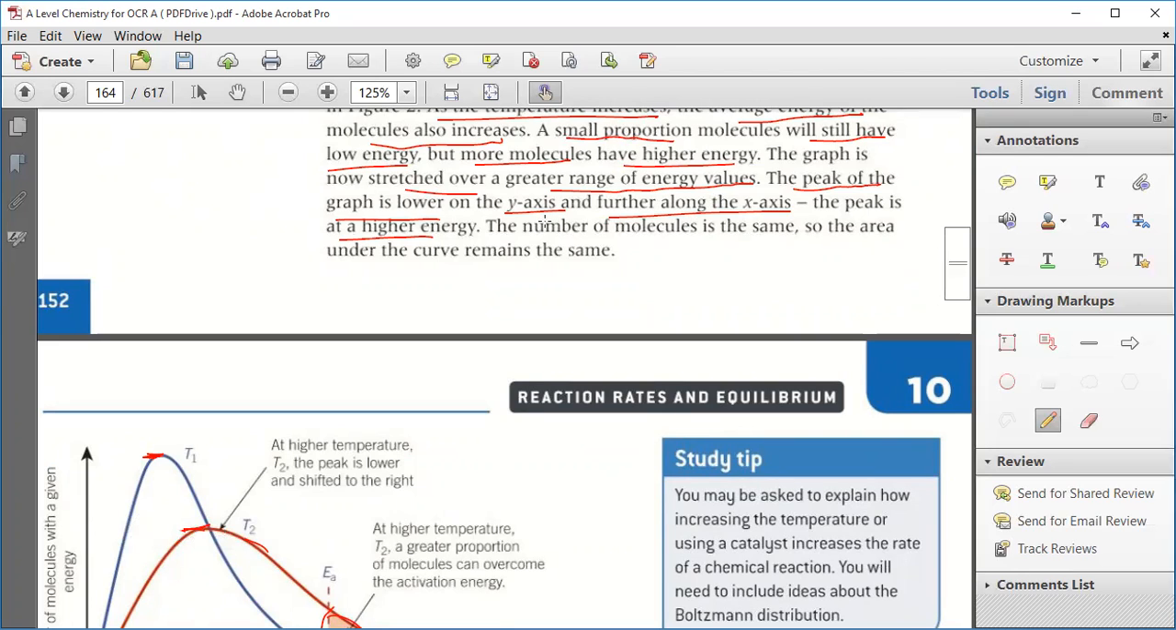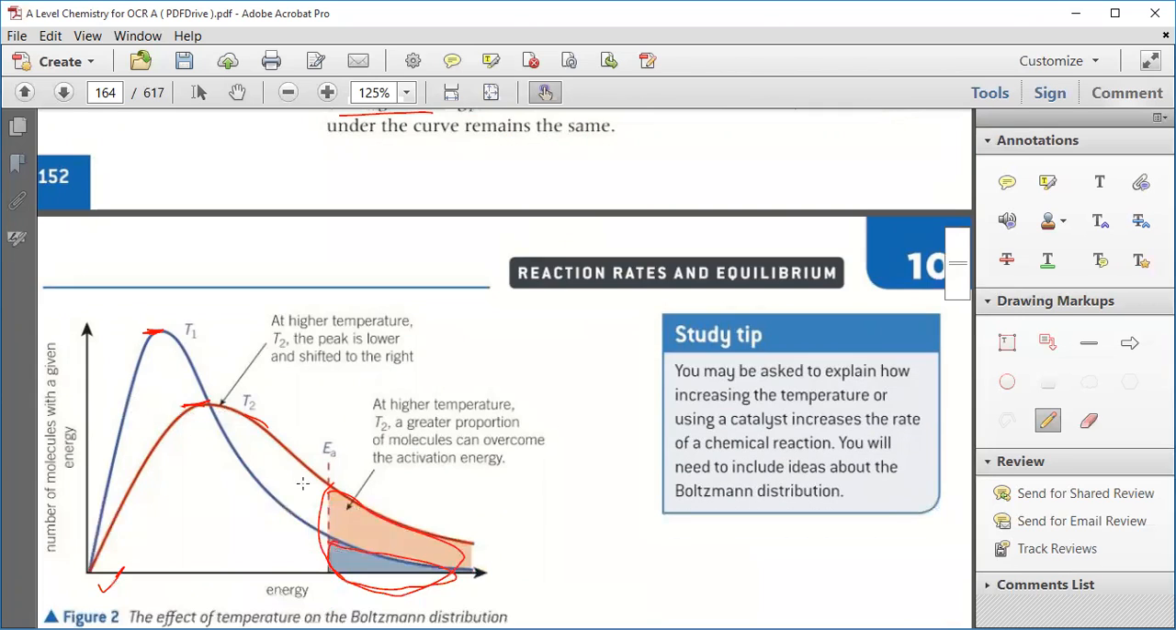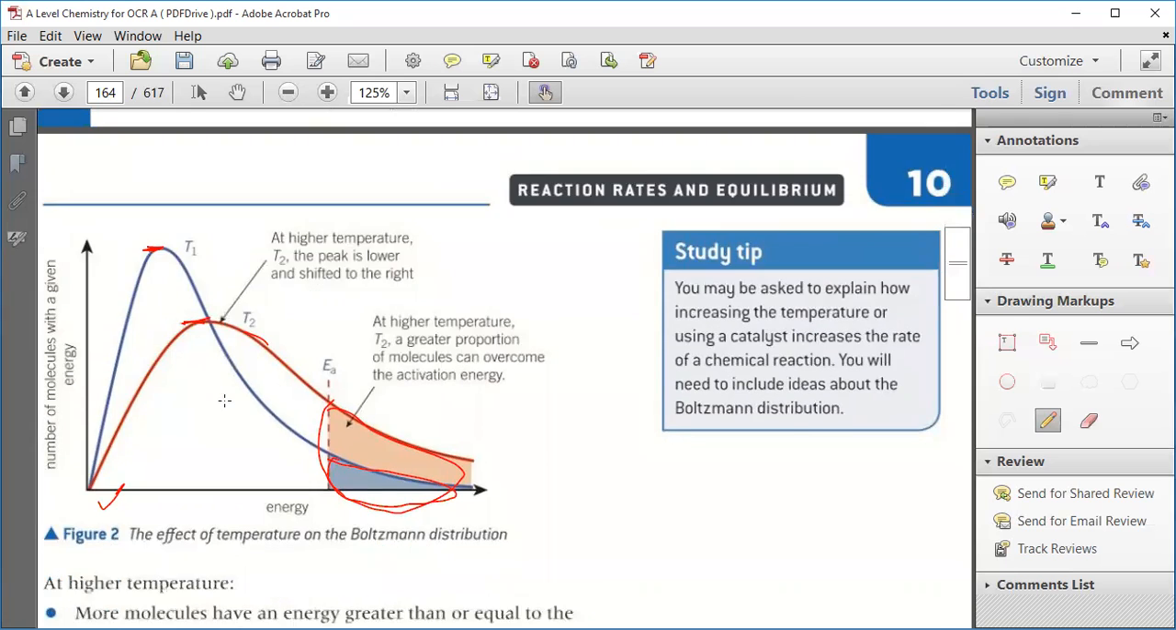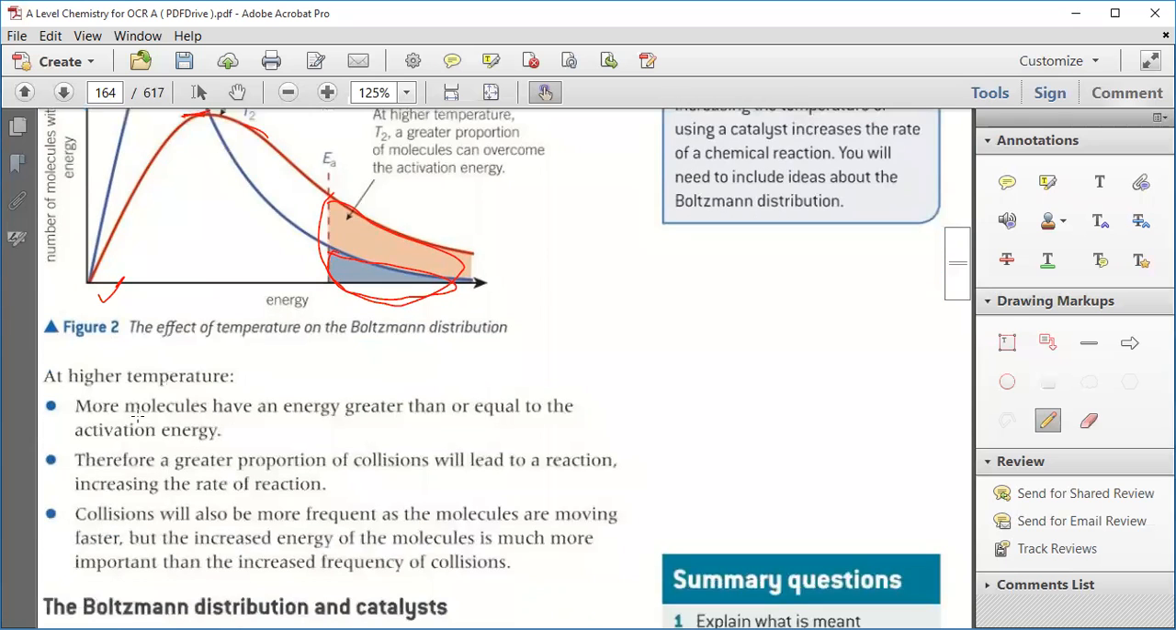The number of molecules is the same, so the area under the curve remains the same. Now at high temperature, more molecules have energy greater than or equal to the activation energy.